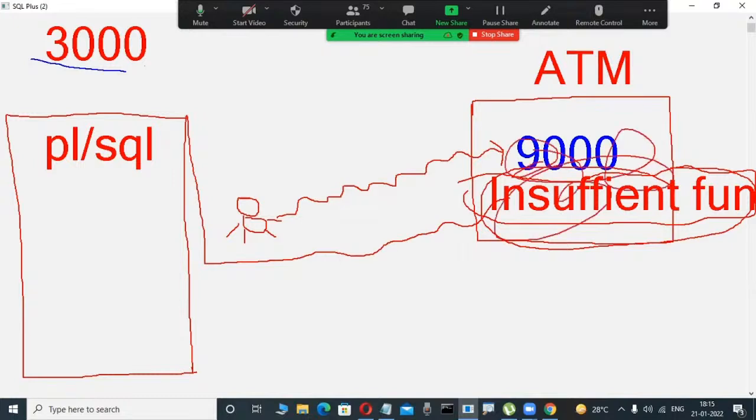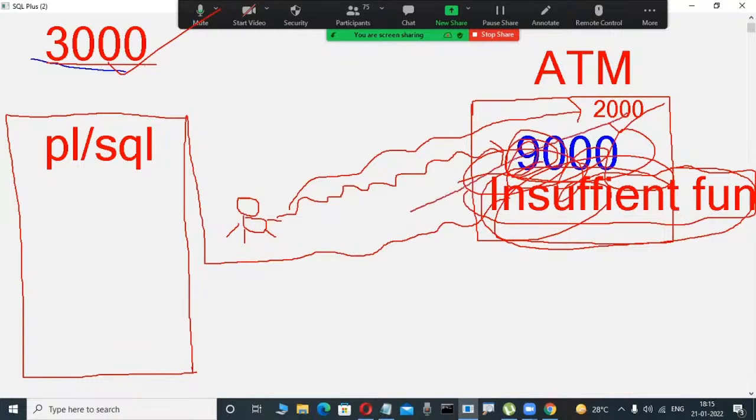Again, another scenario. For example, my balance is 3,000. Suppose I am inserting an ATM card and I try to withdraw 2,000 rupees. Is it possible? Possible. Why? Because my balance is 3,000, and 2,000 is less than 3,000. That's why retrieving the money is possible. We are withdrawing 2,000 in this example.